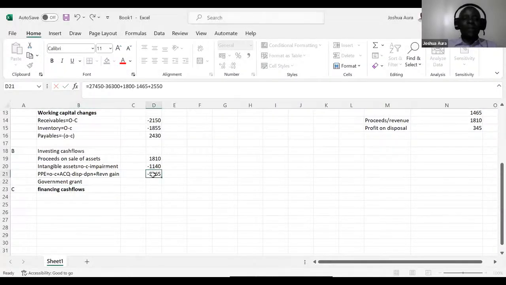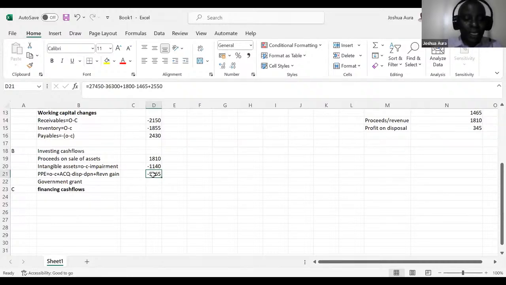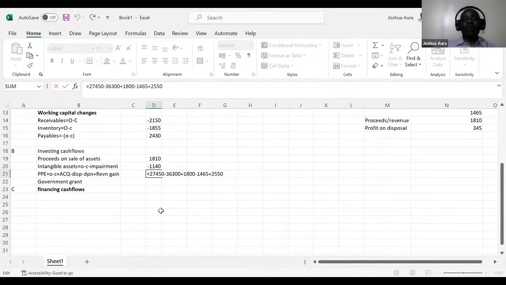Click on the formula. I can even make it F2 for you to see it very well. So we have opening minus closing plus acquisitions in the year minus the asset that was disposed. All right. Minus, oh, have we left out depreciation? Is there something we have left out?